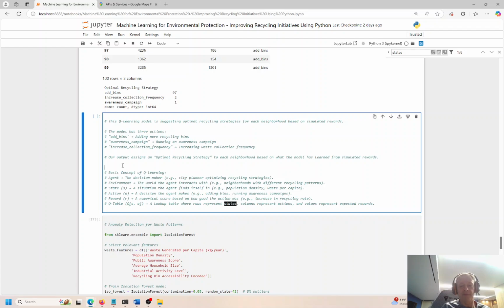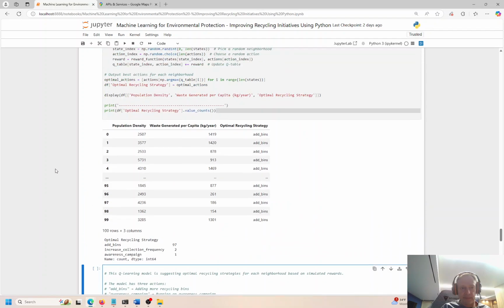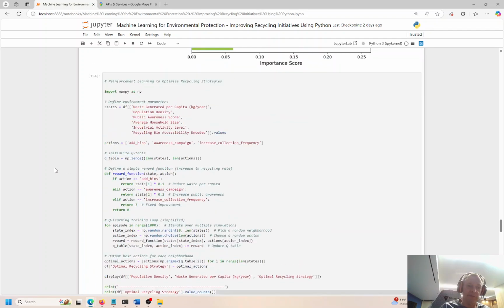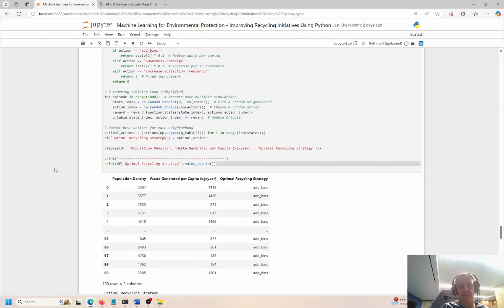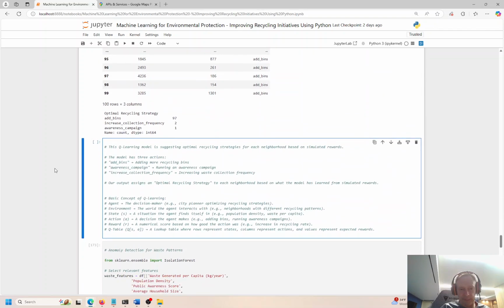That's it. You don't have to spend time to advertise and market, to raise awareness, and you don't have to drive more trucks more frequently, right? That's it. Simple. So that is a win. So the clustering wasn't very successful, but the, sorry, I lost my train of thought. But the reinforcement learner was successful, and the optimal vehicle route planning was successful too. So we had a couple successes, a couple hits, definitely a couple of misses, but that's how it goes in the data science world, right?